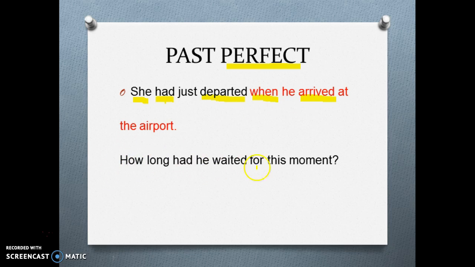In this second case, we are asking how long, how much time he waited for this moment. So the moment happened, it was completed, and he began waiting for this moment a long time ago. That's why we need to ask with the past perfect.